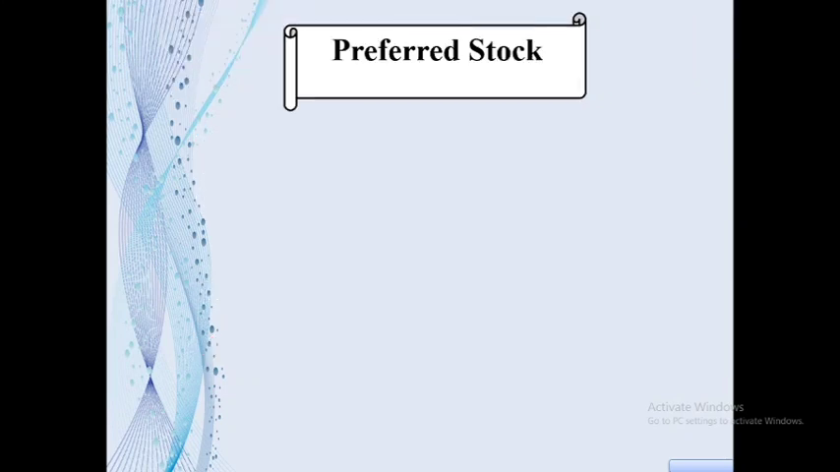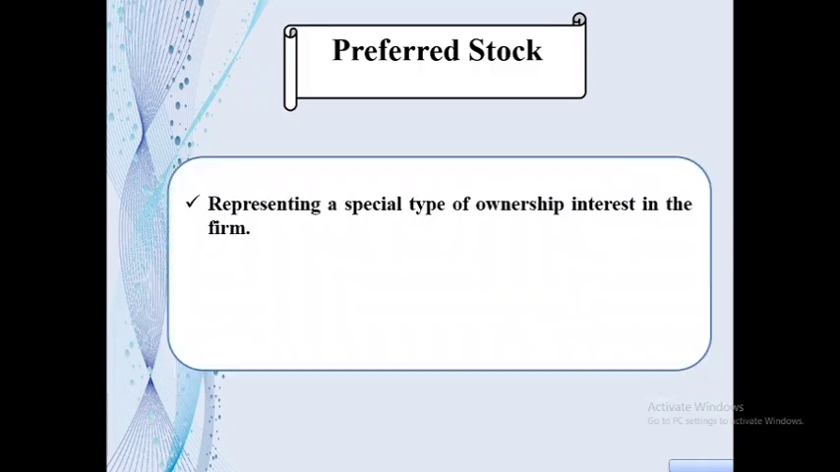The term stock refers to the ownership or equity in a firm. There are two types of stock. One is common stock and another one is preferred stock. Today I am going to discuss the preferred stock.